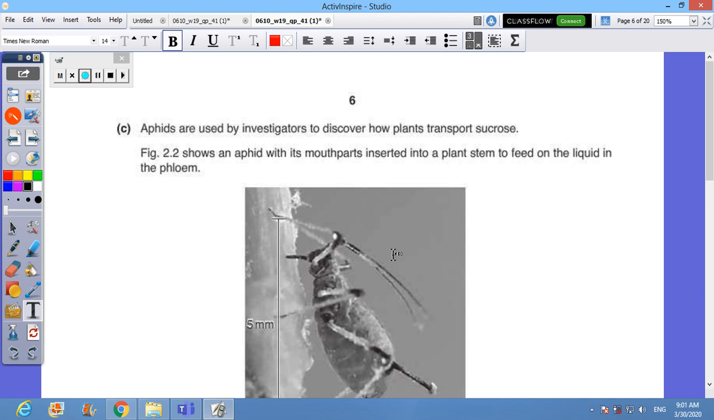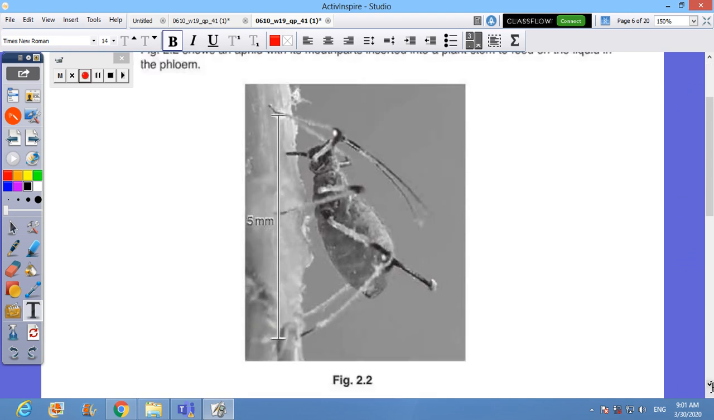It reads that aphids are used by investigators to discover how plants transport sucrose. The figure 2.2 shows an aphid with mouth parts inserted into a plant stem to feed on liquid in the phloem. Very good.